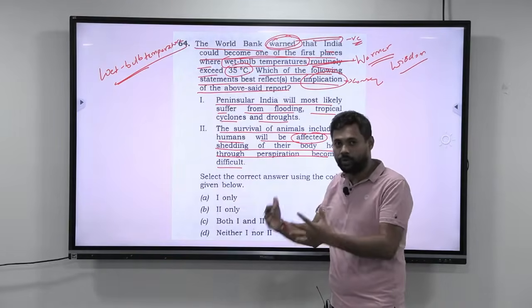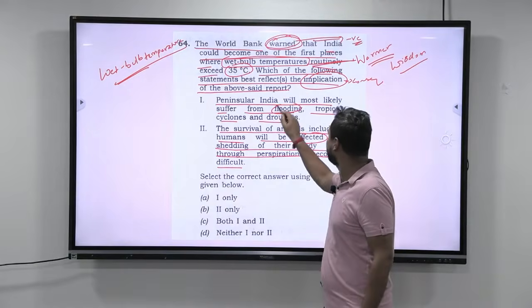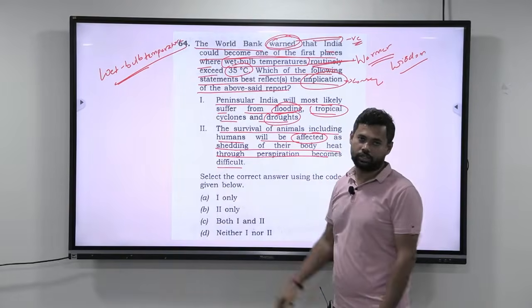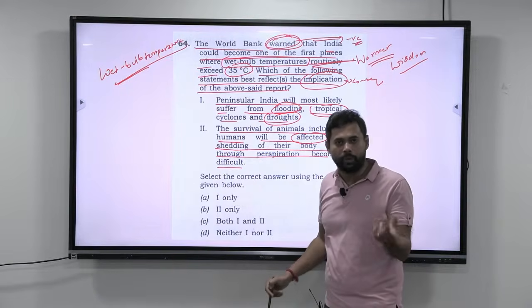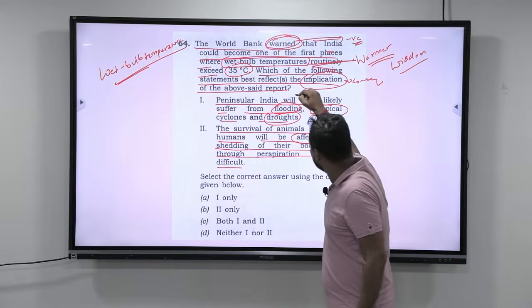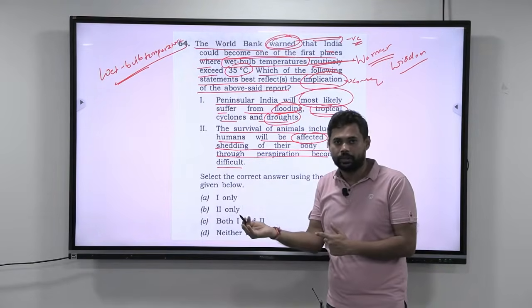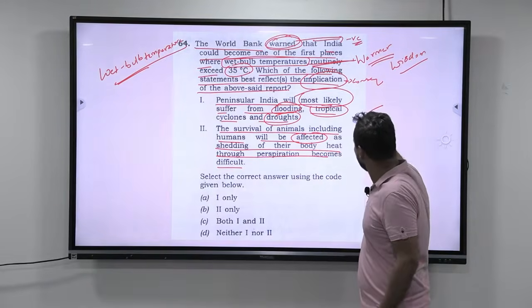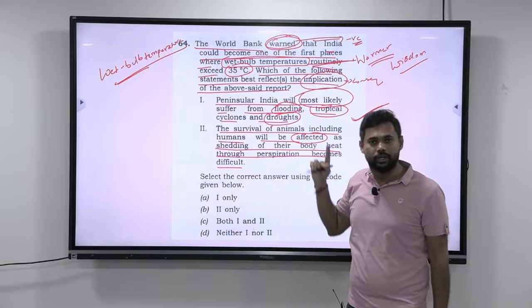If India is becoming more and more warmer, peninsular India will most likely suffer from flooding, tropical cyclones and droughts. If India is becoming warmer and warmer, don't you think these are all consequences of global warming? And one more thing is, look at this, most likely. They themselves are using that word most likely. That means 100% this statement will always be true. Okay. This is how, in a street smartish way of thinking, you can come to that conclusion.